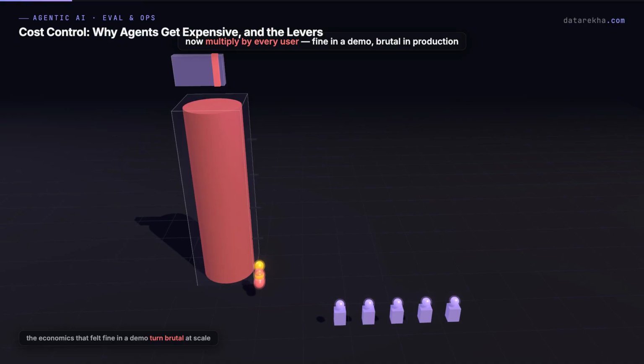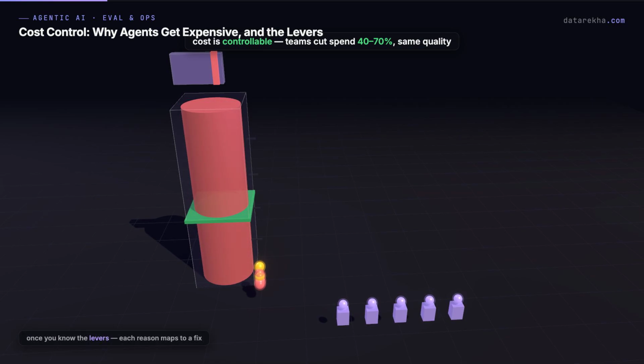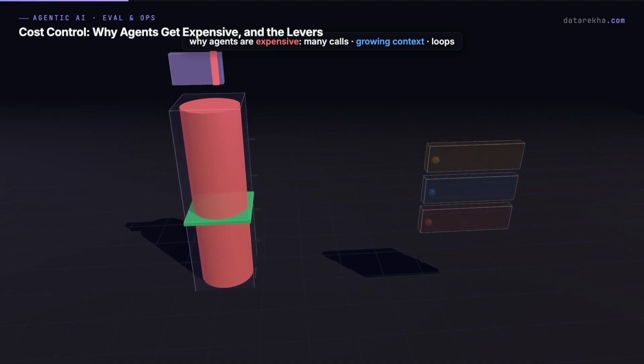Here is the reassuring part and the core idea of this lesson. Cost is extremely controllable once you know the levers, and teams routinely cut agent spend 40 to 70% without hurting quality. First, understand why agents are expensive, because each reason maps to a fix.